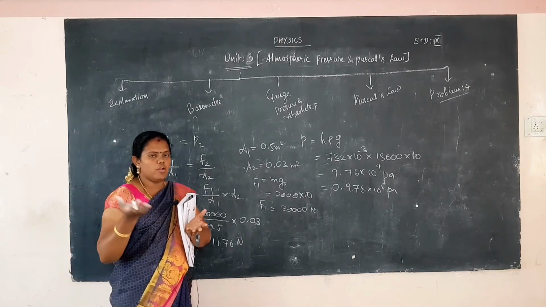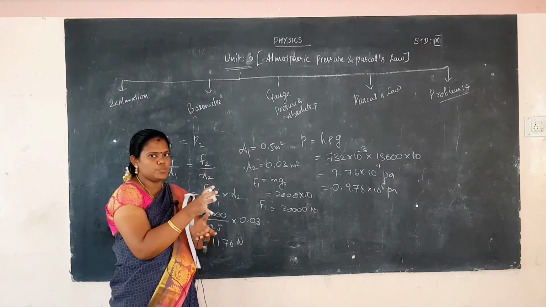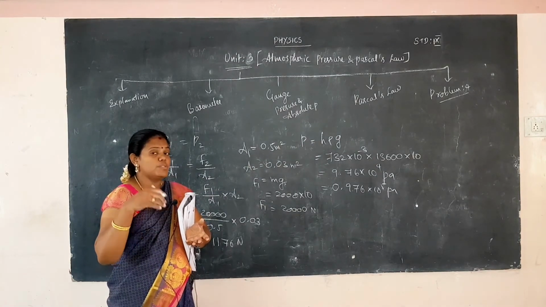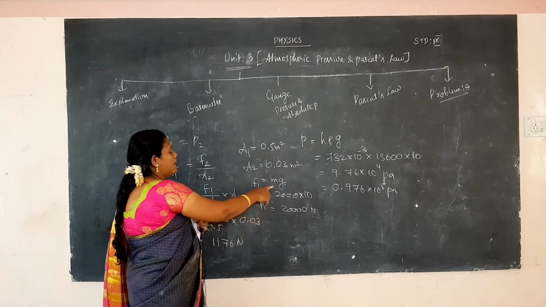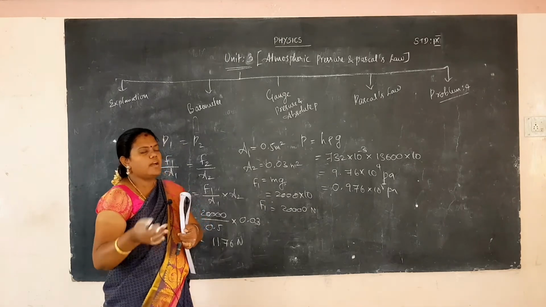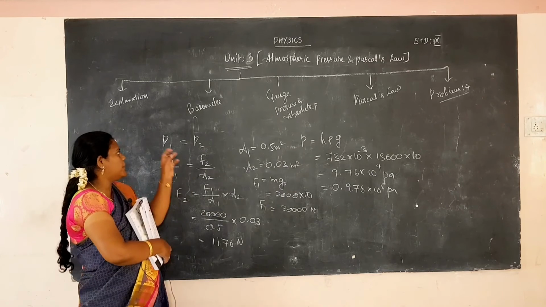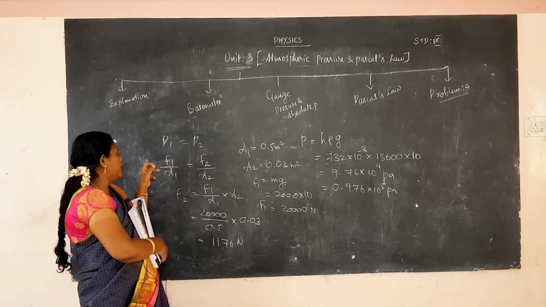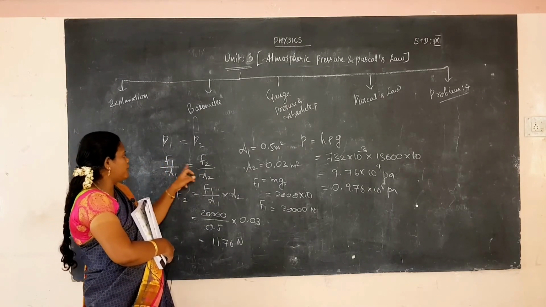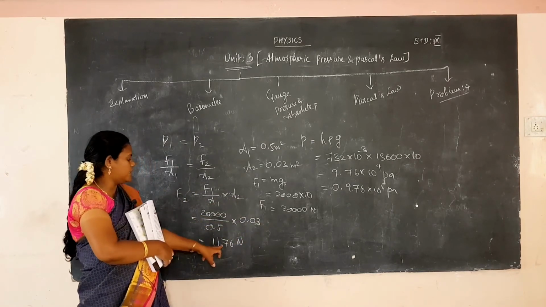So, easily find out. The first container's area of cross section is given, the second container's area of cross section is given, and one mass value will be given. By using the mass value, easily find out the force value: m into g, where m is mass and g is acceleration due to gravity. 9.8 or 10 you have to put, giving 20,000 Newton. According to Pascal's law, pressure P1 is equal to P2, so F1 by A1 is equal to F2 by A2. The pressure formula is force by area. So, F2 is equal to F1 by A1 into A2. Substitute all the values and easily find out the F2 value, 1176 Newton.